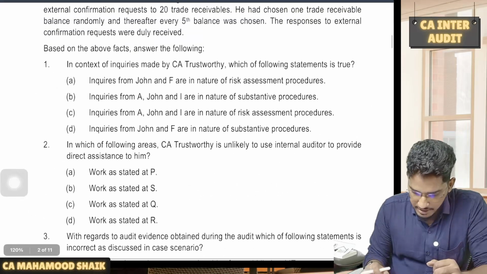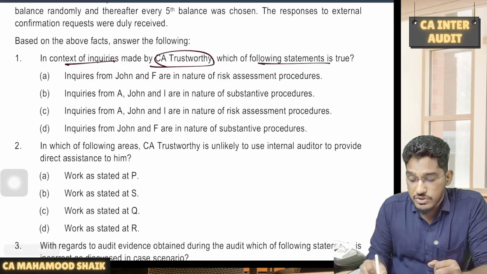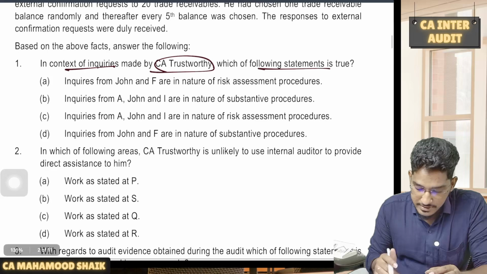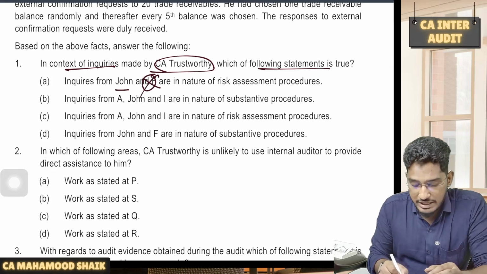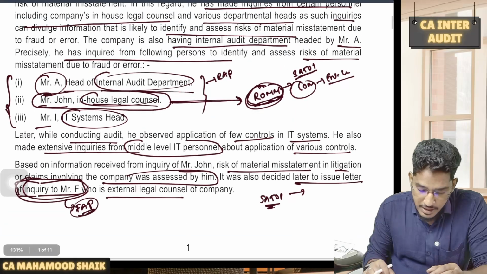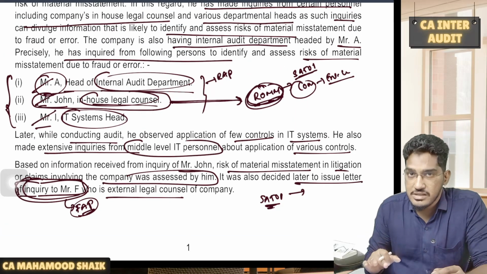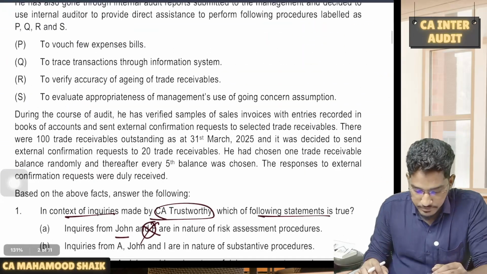Next, there will be one question. Let me address that question here. In the context of inquiries made by CA Trustworthy, which of the following statements is true? He made inquiries with different people, no? So let us see. Inquiries from John and F are in the nature of risk assessment procedures? No, F is not a risk assessment procedure. If you see inquiries done with Mr. A, Mr. John, Mr. I, these three are risk assessment procedures. Inquiry with Mr. F is a further audit procedure.